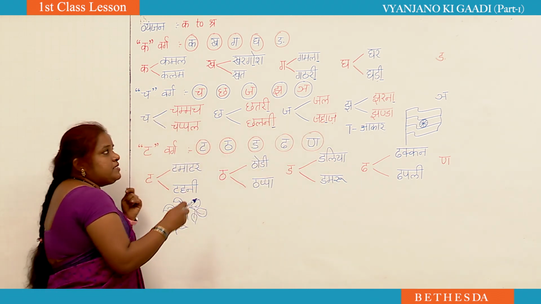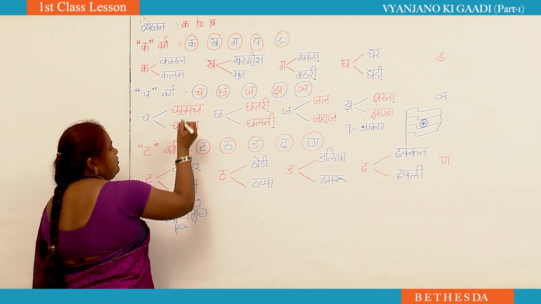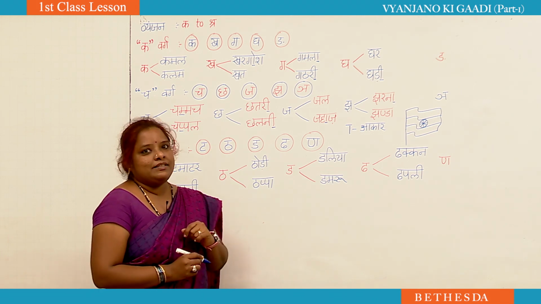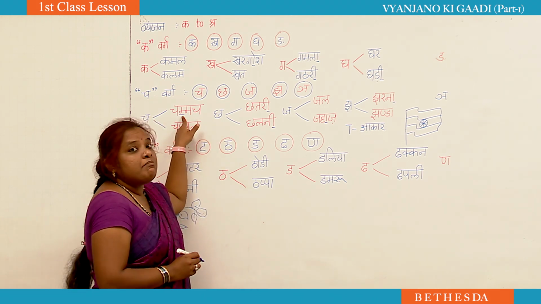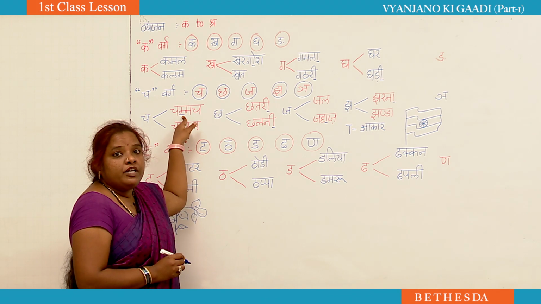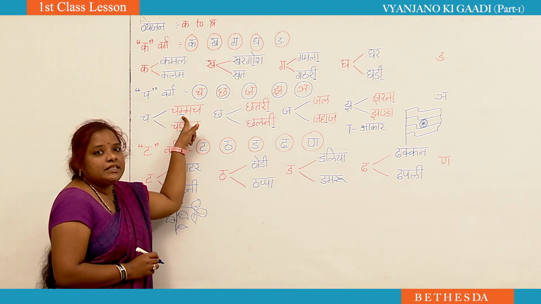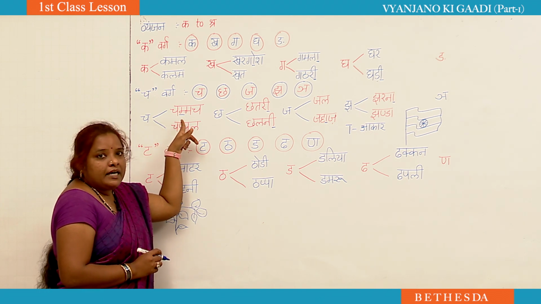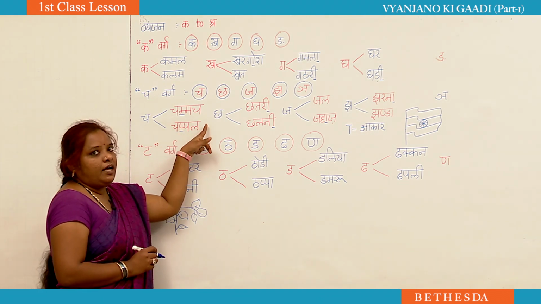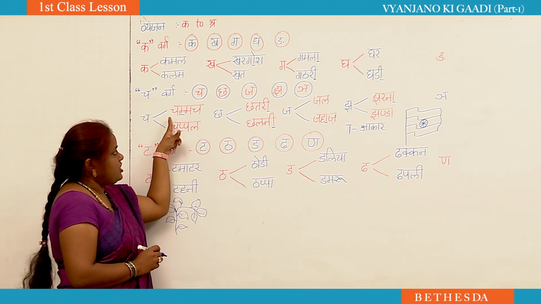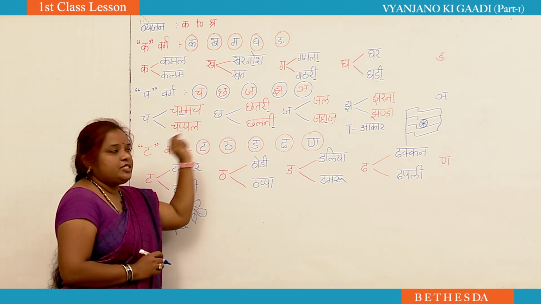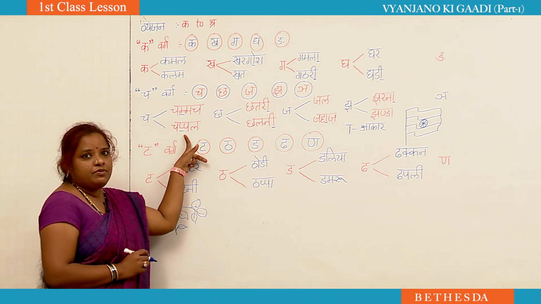But can you observe here, I have written something other one. This you will be getting after learning only the matras. We call it ma matra. What do we call this one? Ma matra. So how to read the spelling? Cha, ma matra, ma, cha. Chammach. Then how to read this word?